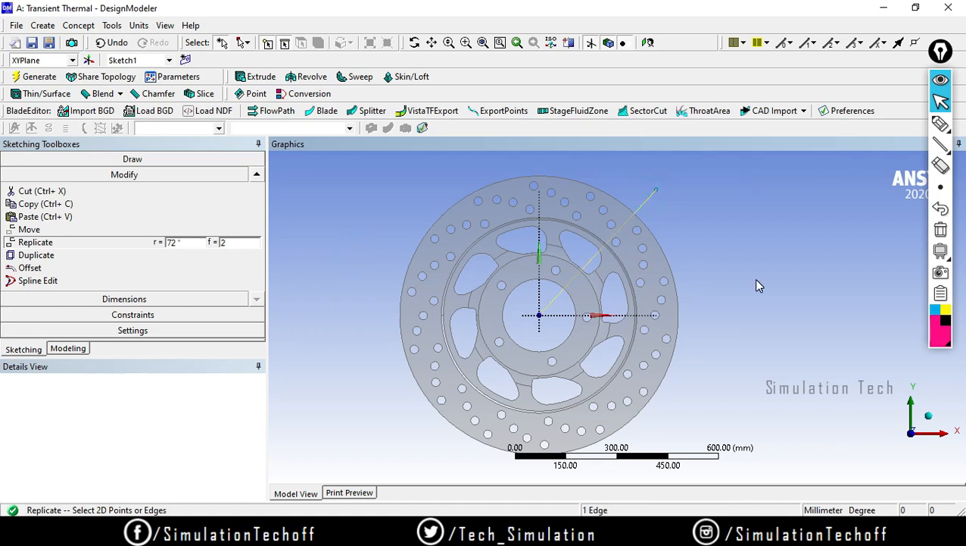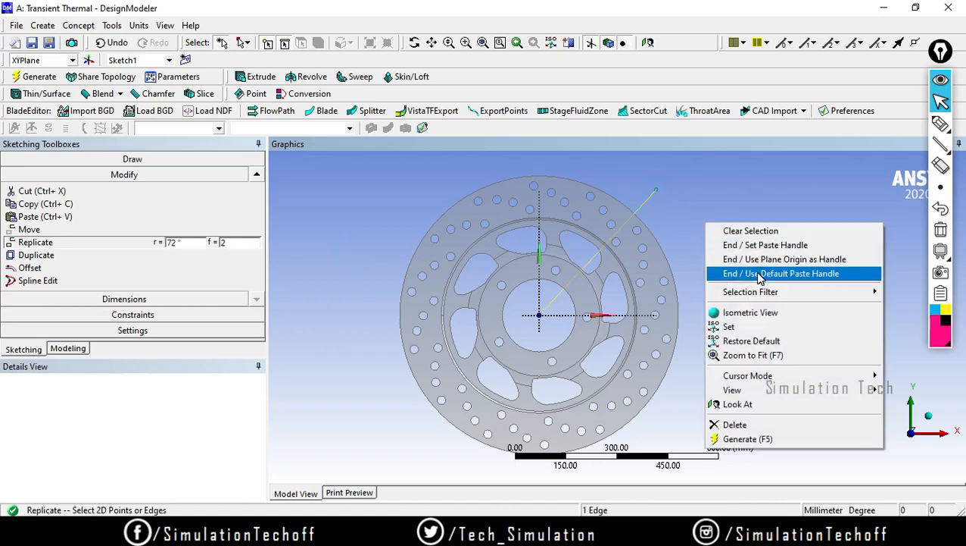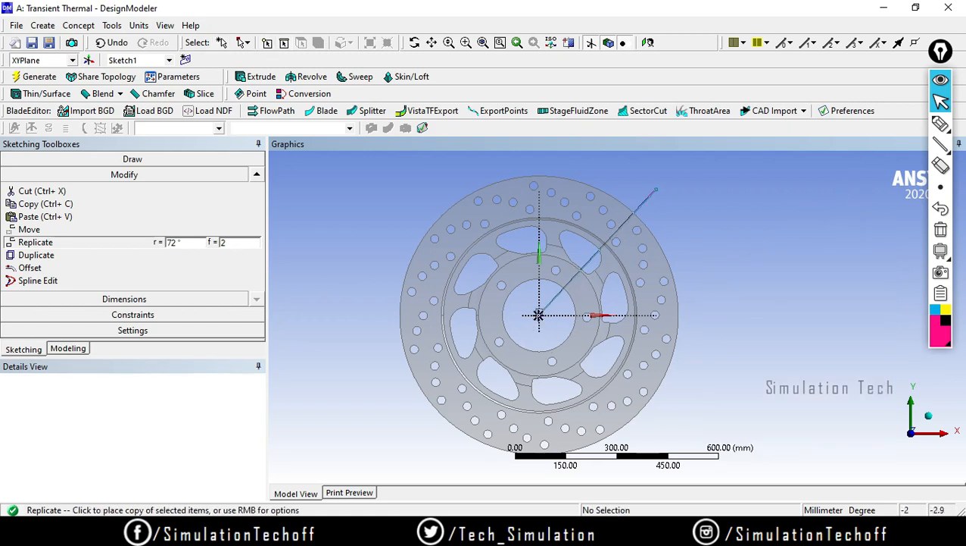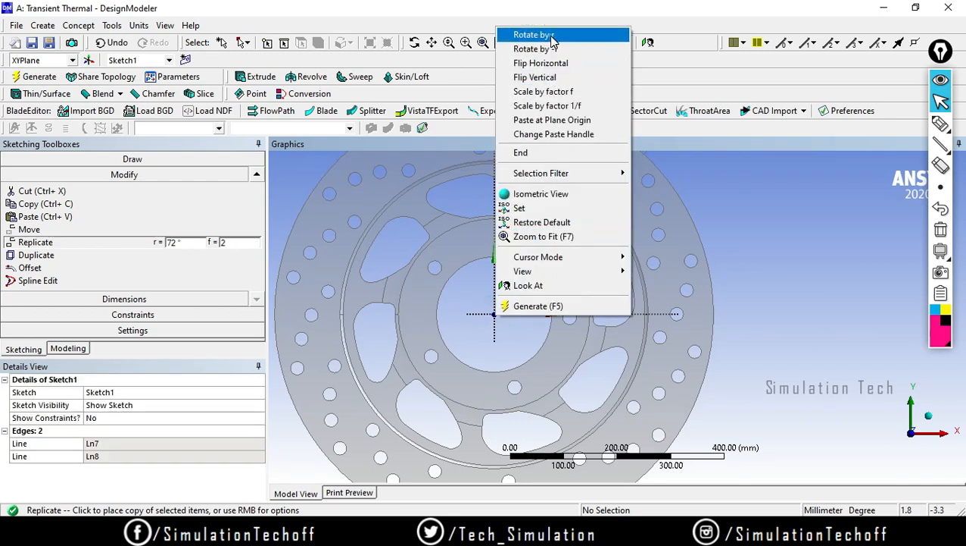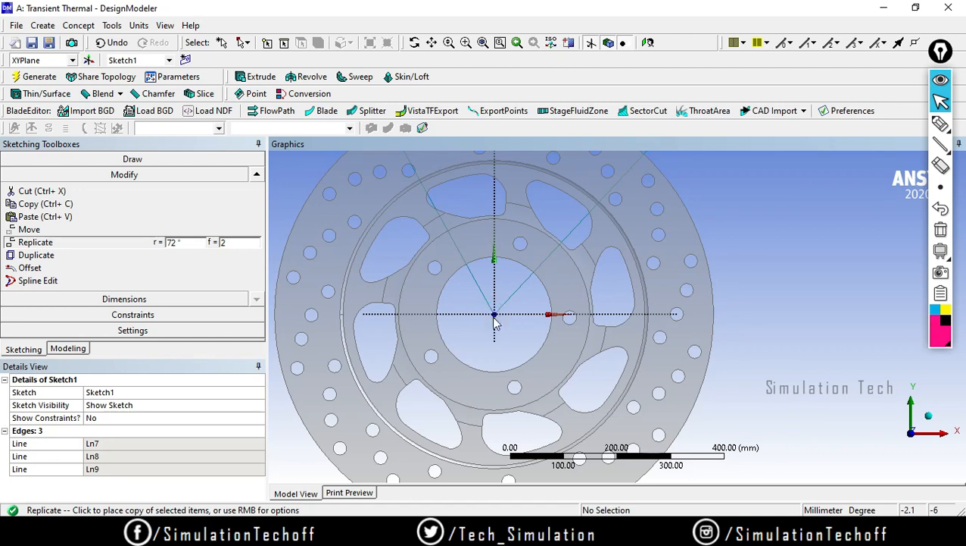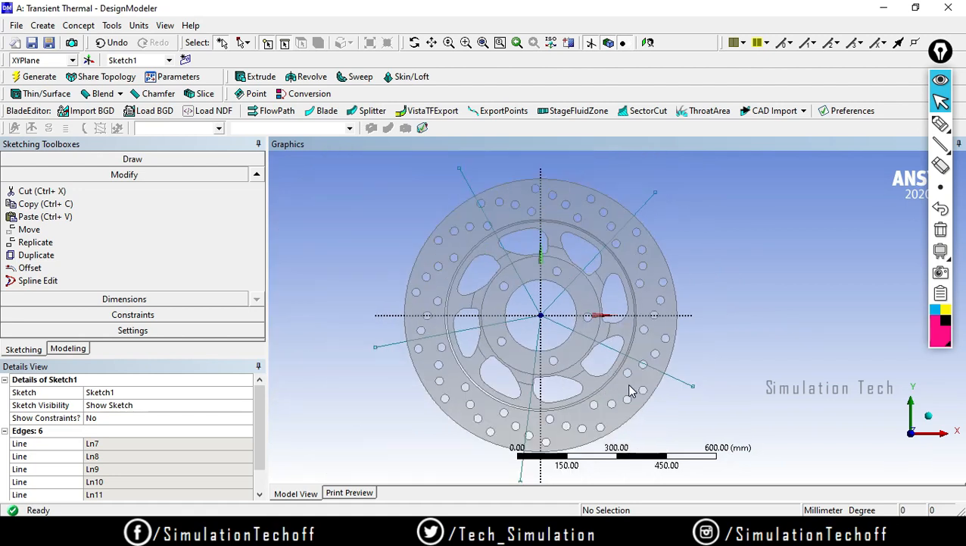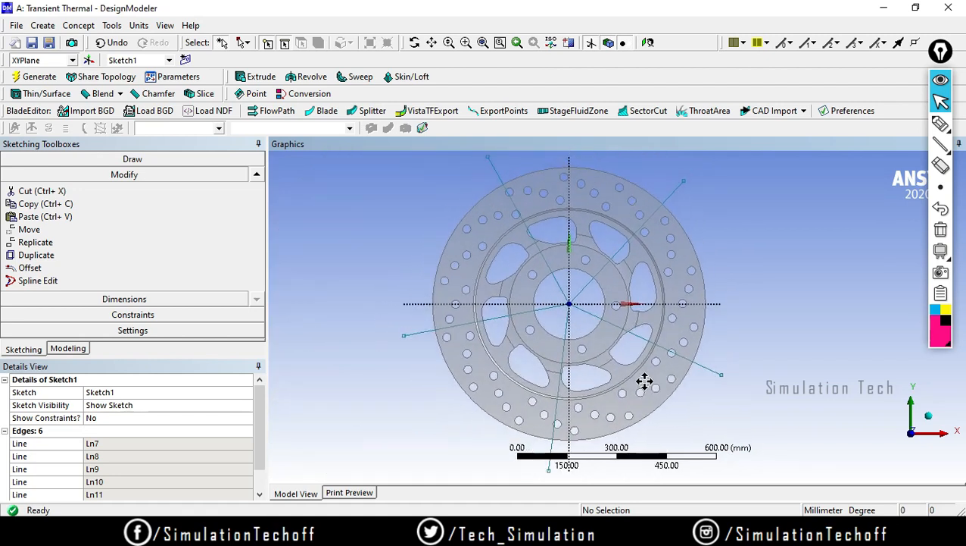I will choose this line segment, right click and say end paste set handle. This is my origin, and right click, rotate by R degree, and again rotate by R degree, and again rotate by R degree, rotate by R degree. Okay, so now we have 5 line segments. If you want to split that into 6 or 7, you can do that also, but right now I only split it into 5 segments. It's up to you.